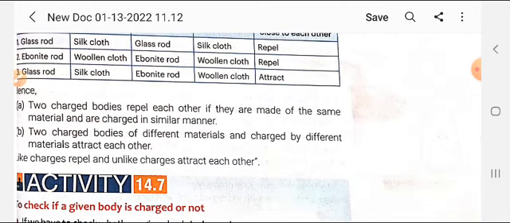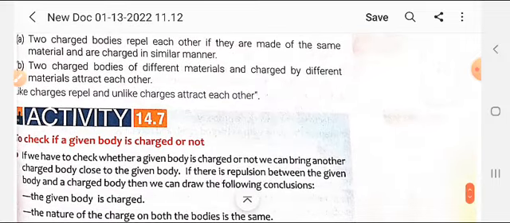Two charged bodies repel each other if they are made up of the same material. But two charged bodies of different materials, charged by different materials, attract each other. Now, like charges repel, and unlike charges attract each other.